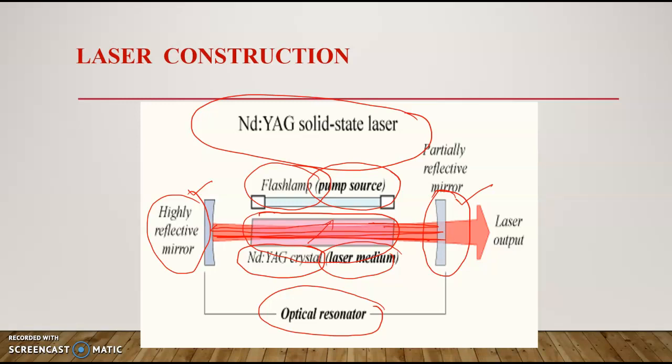When it moves several times, this makes a source of stimulated emission. That will trigger more photons, and it will be strengthened. Whenever the strength of the beam is above the required level, it will come out through the partially reflective mirror as our laser output. That is the function of the optical resonator.